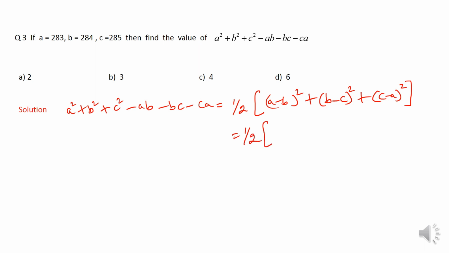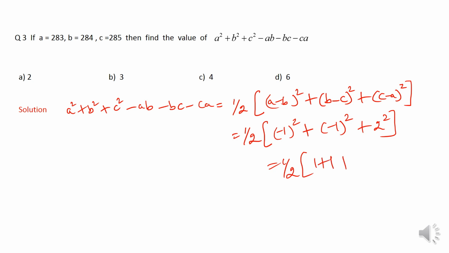So I will just now put the values here. a minus b according to the given question is minus 1, so it is minus 1 square. b minus c is again minus 1 square, and c minus a is 2, means 2 square. So this is how much? Half of 1 plus 1 plus 4, which is 6 upon 2, or just 3. Now the seemingly or apparently difficult question has become so simple if we know the proper concept. Now we move to the next problem.